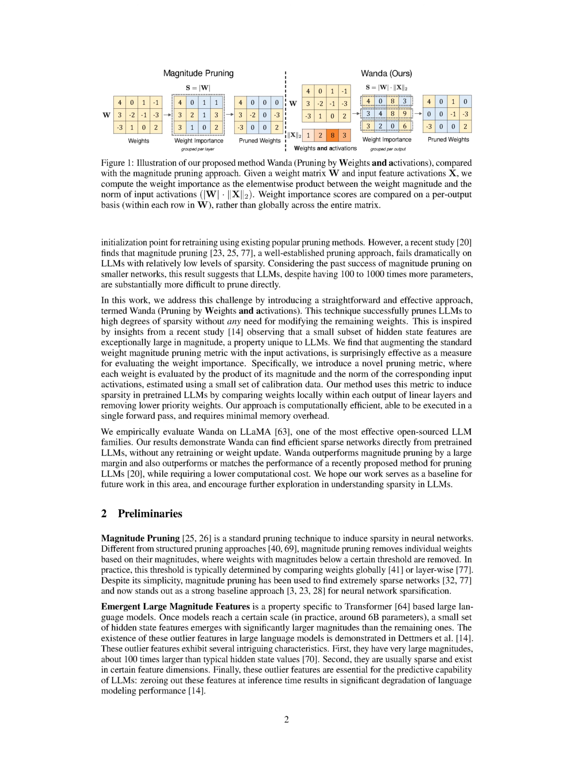Section summary. Magnitude pruning is a simple technique that removes individual weights from neural networks based on their magnitudes, resulting in extremely sparse networks. Emergent large magnitude features are specific to transformer-based large language models and refer to a small set of hidden state features with significantly larger magnitudes than the remaining ones. These outlier features are essential for the predictive capability of LLMs, and their removal results in significant degradation of language modeling performance.